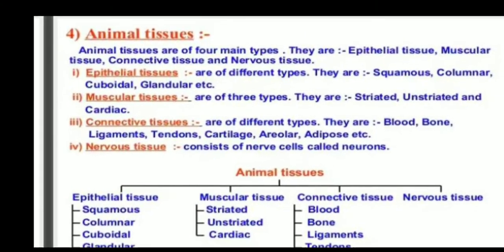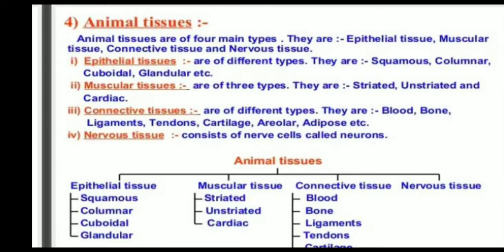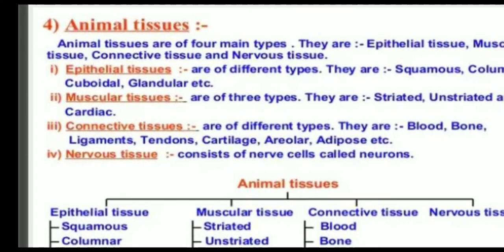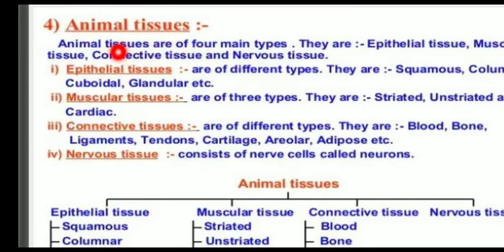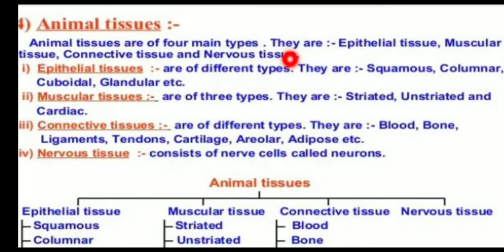Next one, animal tissues. What are animal tissues? Animal tissues are of four main types: epithelial, muscular, connective, and nervous tissues. First one, epithelial tissues are of different types. There are squamous, columnar, cuboidal, glandular, etc.